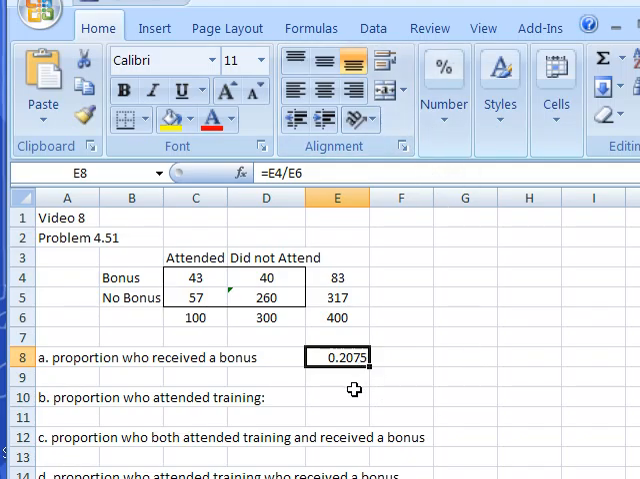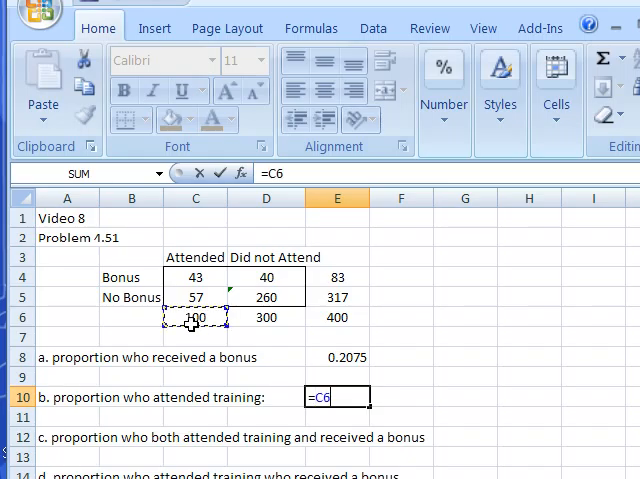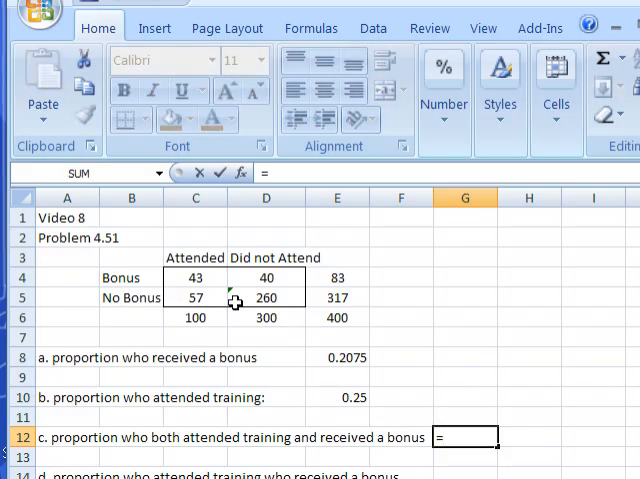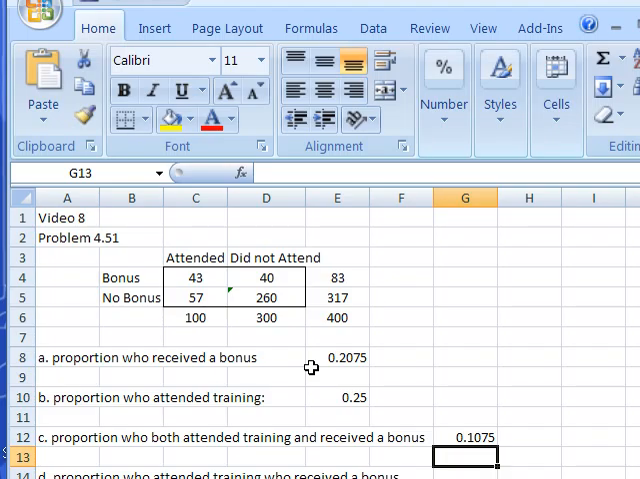Okay, now, what is the proportion who attended training? Well, that's easy, isn't it? 100 people attended out of 400 again. There's no contingencies on that, so it's 25%. Management decided to send a fourth of them to training. Proportion who both attended training and received a bonus, well, we know that number. It's 43. It was the one that was given to us. And again, we want to know out of how many, which was 400 total. So about 10% of people attended training and received a bonus.